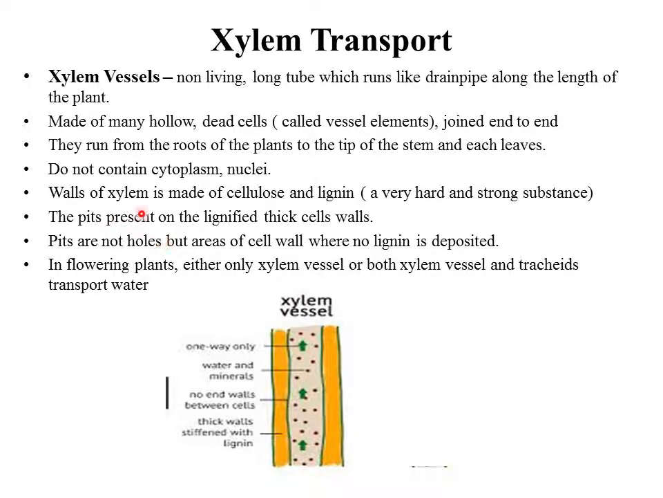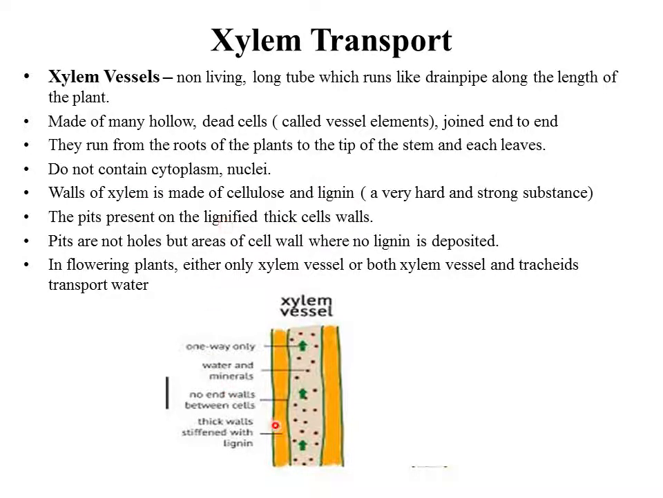The walls of xylem are made up of cellulose and lignin. Cellulose and lignin are very hard. When we talk about transport and the cohesion adhesion theory, this will help, and we'll see how it does it. They are very hard and strong substances, so the walls of xylem are made up of cellulose and lignin.